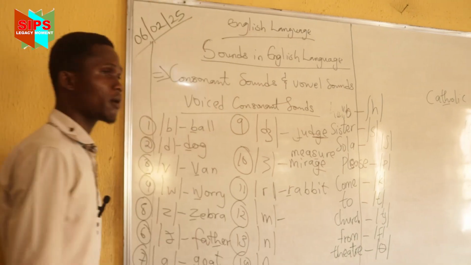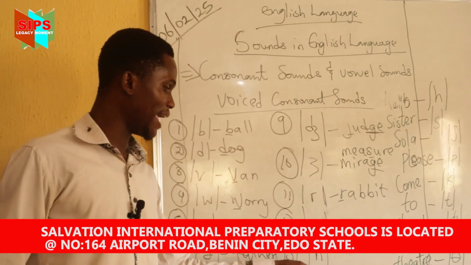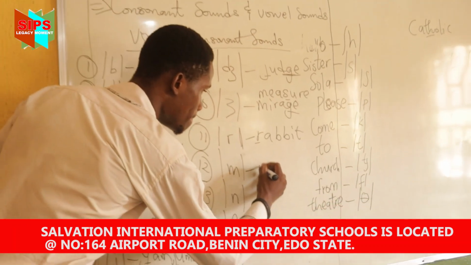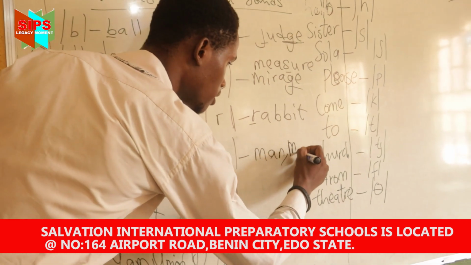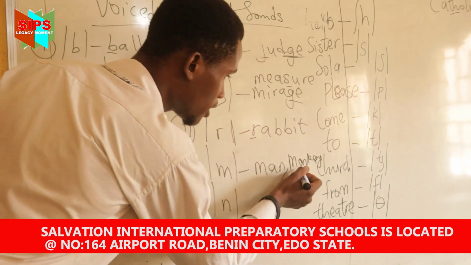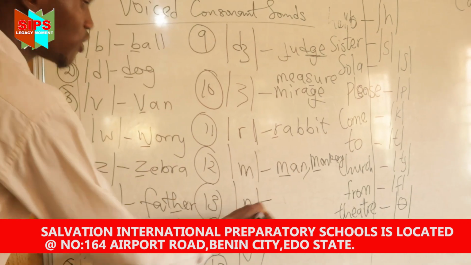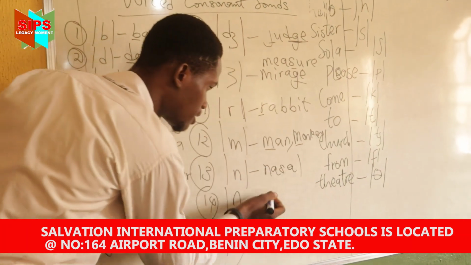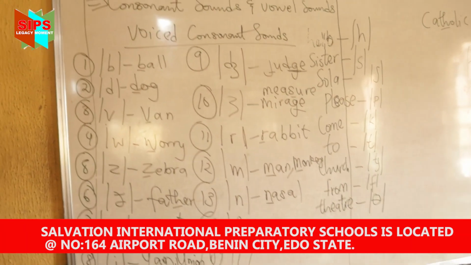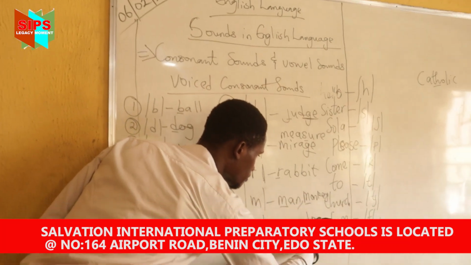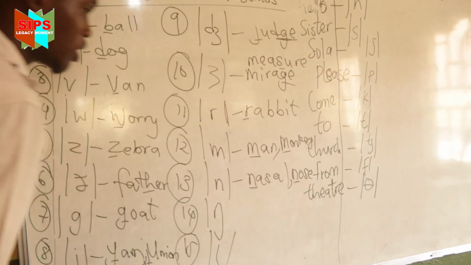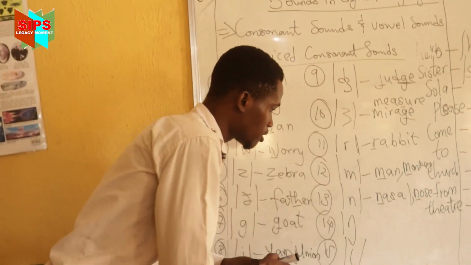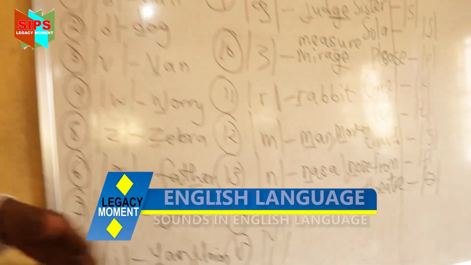And we have the next one, which is what? The sound M, N, and this one is their what? Nasal sound. So we have the sound which is what? As in man, as in monkey. Then we have the one which is as in nasal itself. Nasal. It is here. Nasal. We have it in nose. Let's add nose to it. Nose.